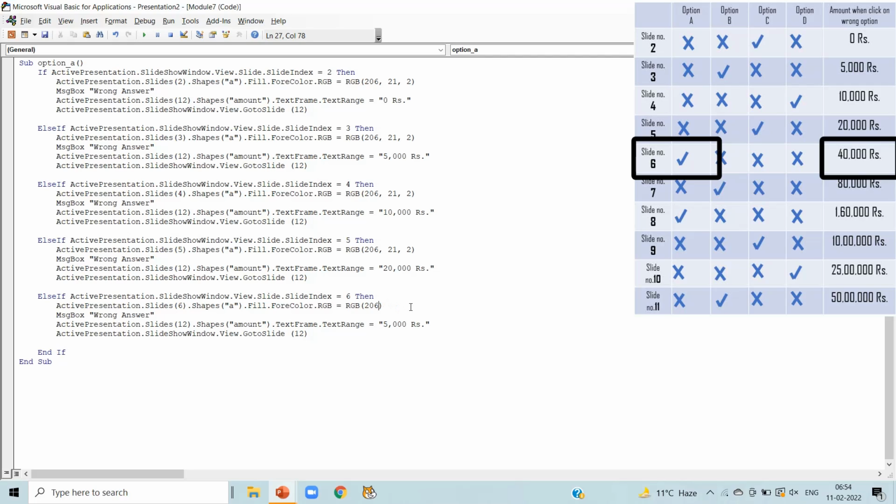For that, delete the numbers written in the bracket and write 0, 176, 80. Or you can write 0, 256, 0 as we want to highlight our green color in the red, green, blue portion. Now in the message box you are going to edit, delete the wrong answer and write right answer here.